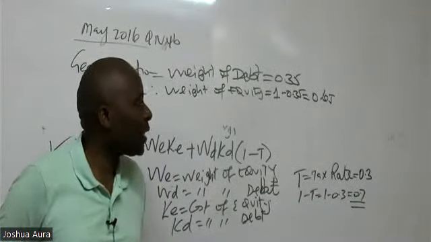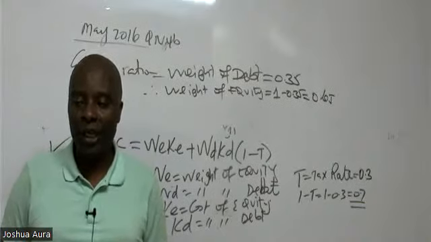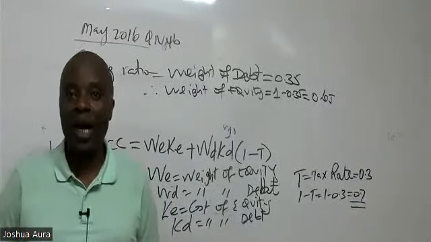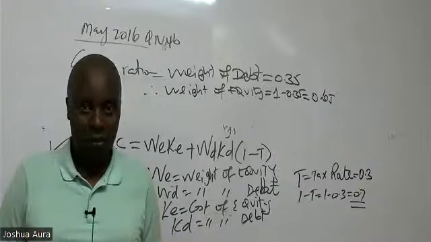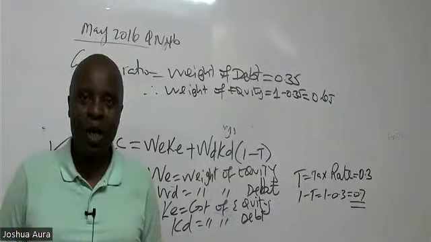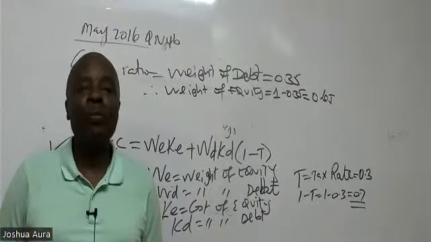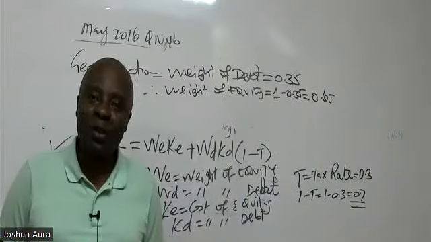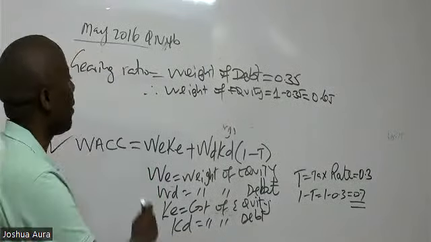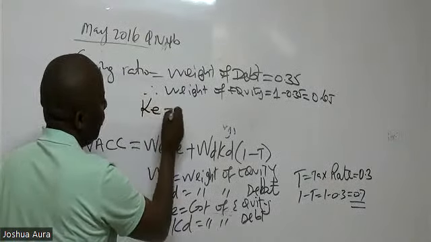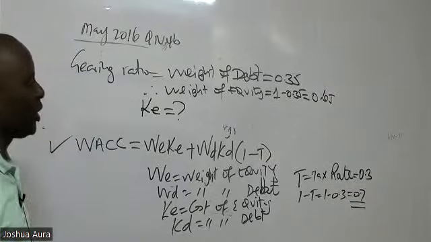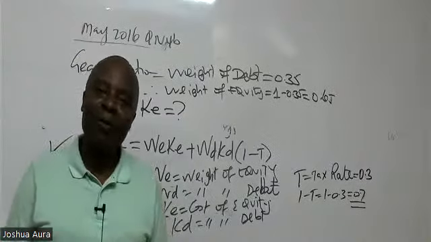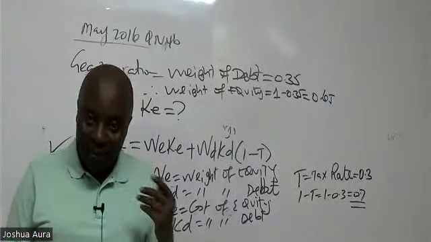So I have the weight of debt. I have the weight of equity, like that. Now, ladies and gentlemen, there is something that in financial management, especially at this level, we can't give to you. If you come here thinking that it will be given to you the way it was at the intermediate level, then know that you're in trouble. For us here, we'll always hide this. This is our white card, the cost of equity. This one will always be hidden. But it doesn't matter how they hide this. For me, I know getting cost of equity is a simple thing.